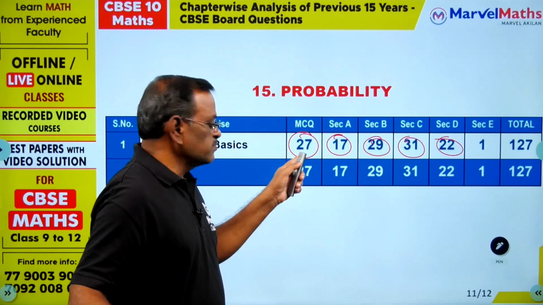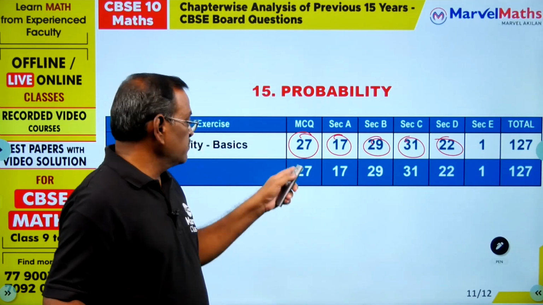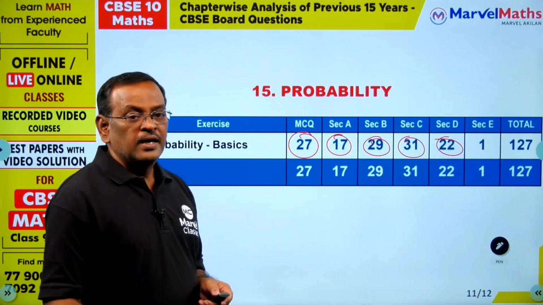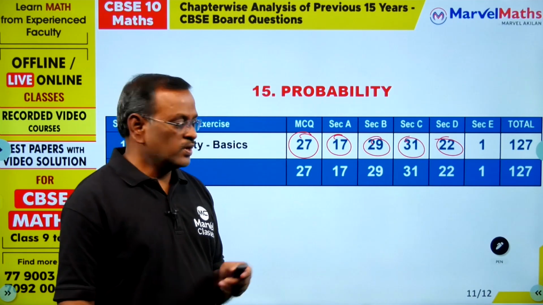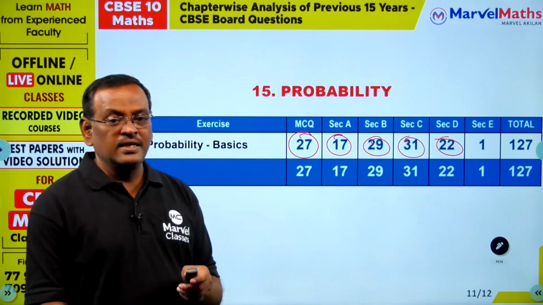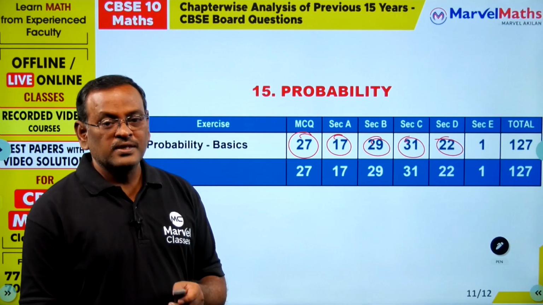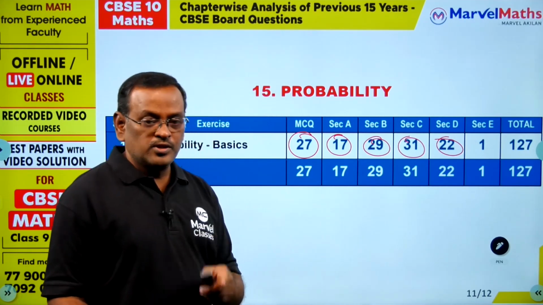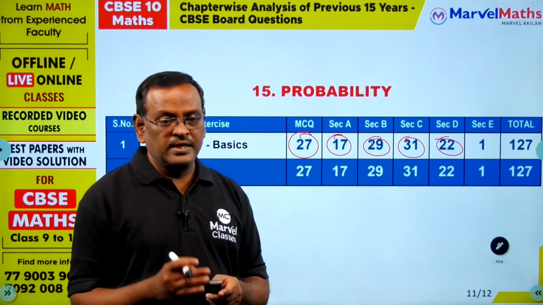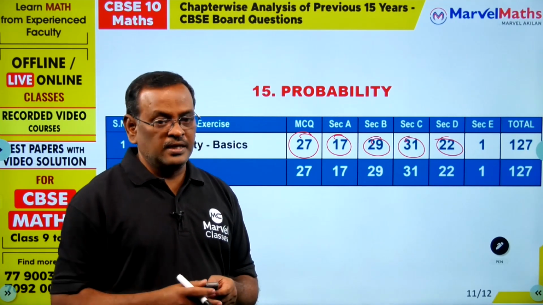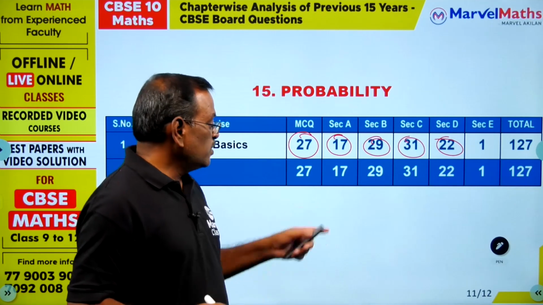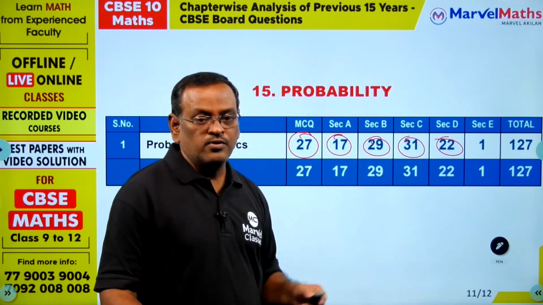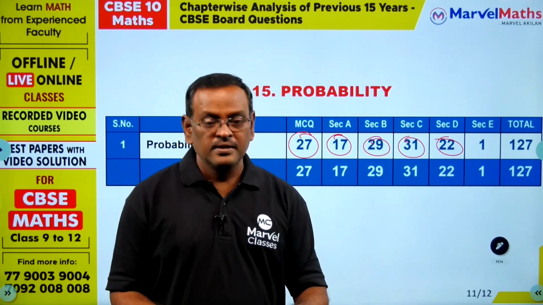Also practice MCQ. You can expect more MCQ from probability chapter and focus more on basic calculation. One of the easiest chapters, but you can easily make mistakes in this chapter because of overconfidence. Okay, so concentrate on all types of problems. Also indirect sums, for example probability of either or, neither or type, that type of question also. So to get full marks you have to focus on all the sections in probability chapter.